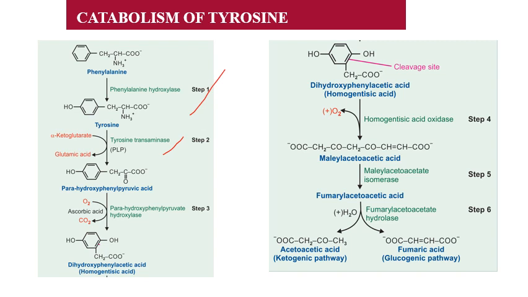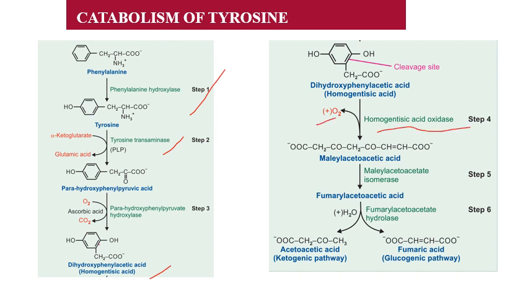Then PHPP undergoes another oxidation by PHPP hydroxylase to form dihydroxyphenyl acetic acid, which is also known as homogentisic acid. One more hydroxyl group is added to PHPP. With the presence of molecular oxygen, carbon dioxide will be eliminated. Till then, this homogentisic acid is a ring structure. Here another oxidation occurs in the presence of molecular oxygen by homogentisic acid oxidase.